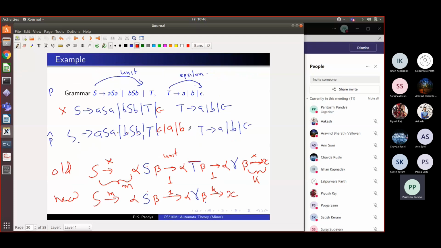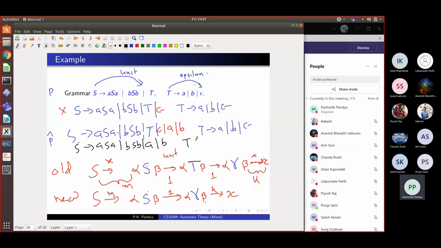If we remove epsilon and useless productions from this grammar, what is the grammar you will get? I will write it in black. S goes to ASA will remain, because that is neither unit nor epsilon. BSB will remain. S goes to T is a unit production, so I can remove that. S goes to epsilon is an epsilon production, so I can remove that. S goes to A will remain. S goes to B will remain.